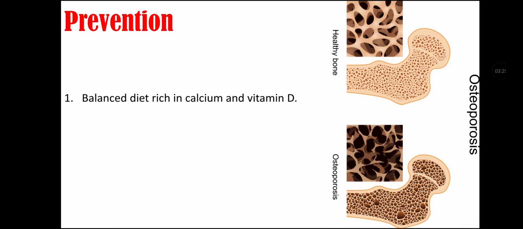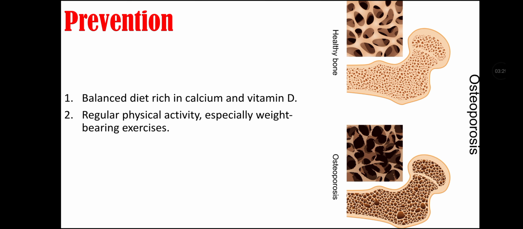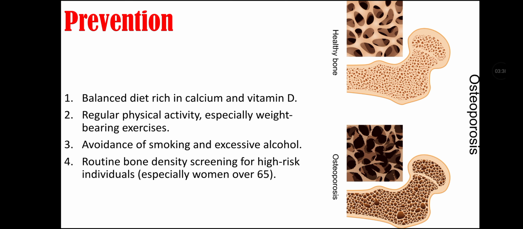Prevention of osteoporosis include a balanced diet that is rich in calcium and vitamin D. It includes regular physical activity, especially weight bearing exercises. It includes avoidance of smoking and excessive alcohol, and routine bone density screening for high risk individuals, especially women over 65.